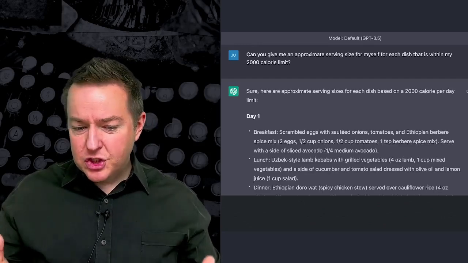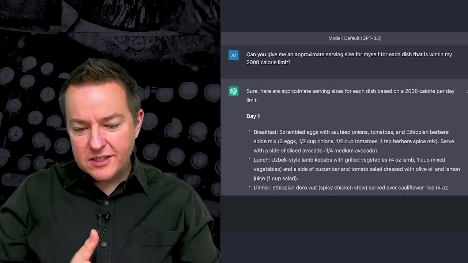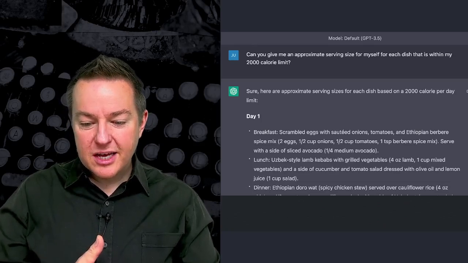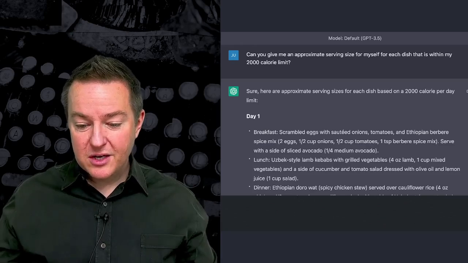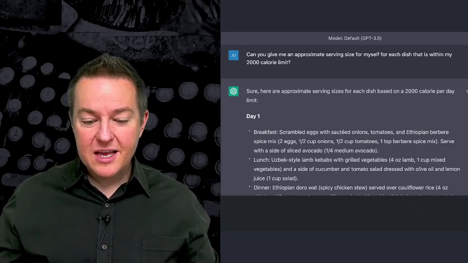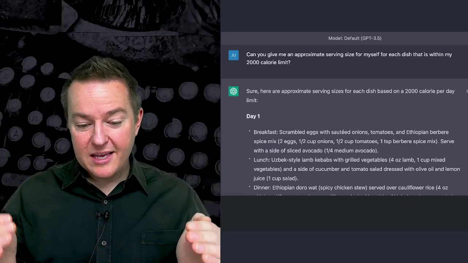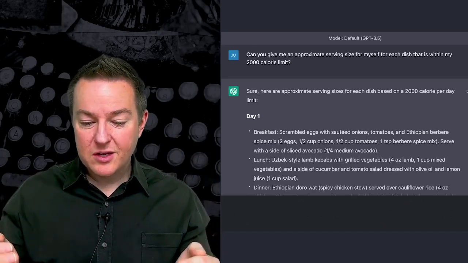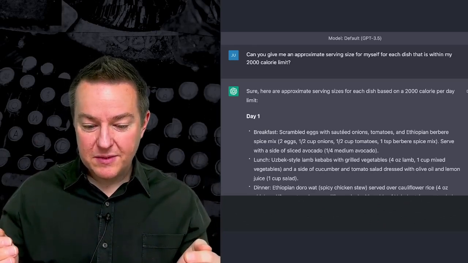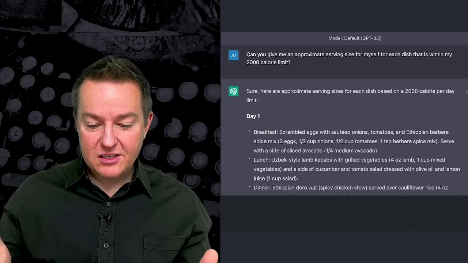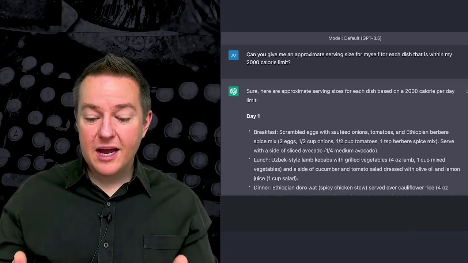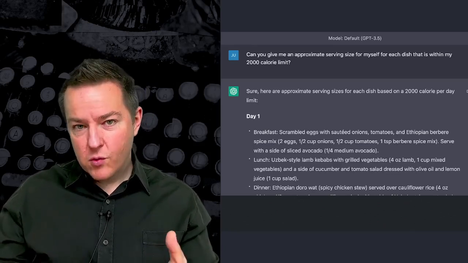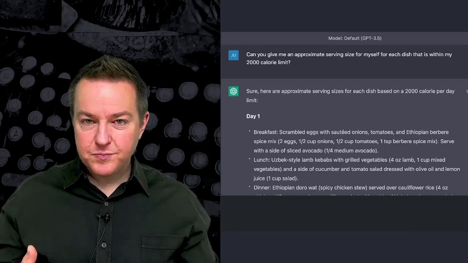And ChatGPT says, "Sure, here are approximate serving sizes for each dish based on a 2,000 calorie per day limit. Breakfast: scrambled eggs with sauteed onions, tomatoes, and Ethiopian berbere spice mix," and then it has in parentheses 2 eggs, half a cup of onions, half a cup of tomatoes, 1 teaspoon of berbere spice mix. "Served with a side of sliced avocado, 1/4 medium avocado," and it goes on to give me serving sizes for each of these different dishes.